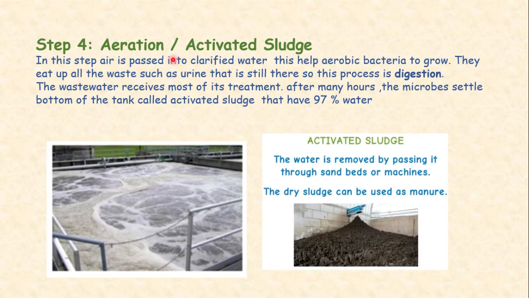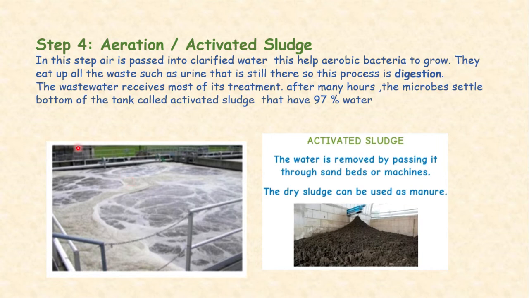Stage 4 of sewage treatment is the aeration or activated sludge. In this step, air is passed into the clarified water. This air helps the aerobic bacteria to grow. They use the oxygen to grow. These bacteria eat up all the waste such as urine that is still there. So this process is also known as digestion. The wastewater receives most of its treatment here.